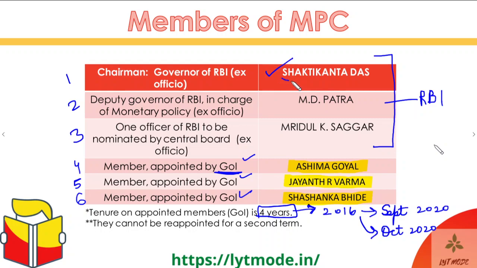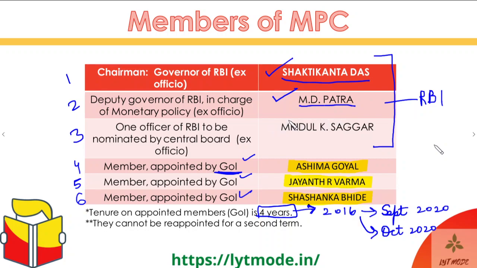So currently the governor is Shaktikanta Das, and the second member is always a deputy governor who is in charge of the monetary policy. There is more than one deputy governor, but one of them is in charge of the monetary policy, and currently that member is MD Patra, or Michael Debabrata Patra. So he is the second member from the Reserve Bank of India.